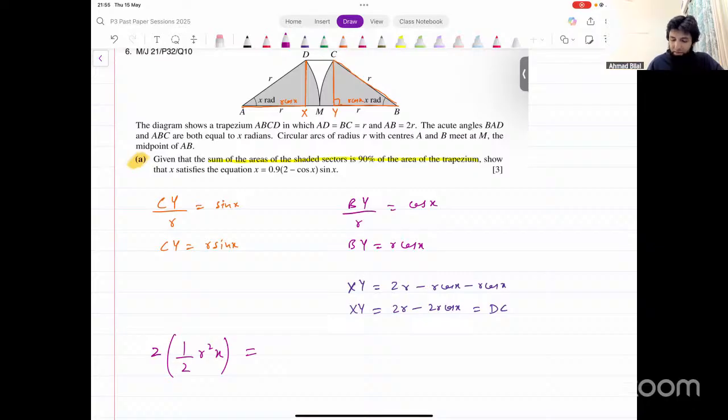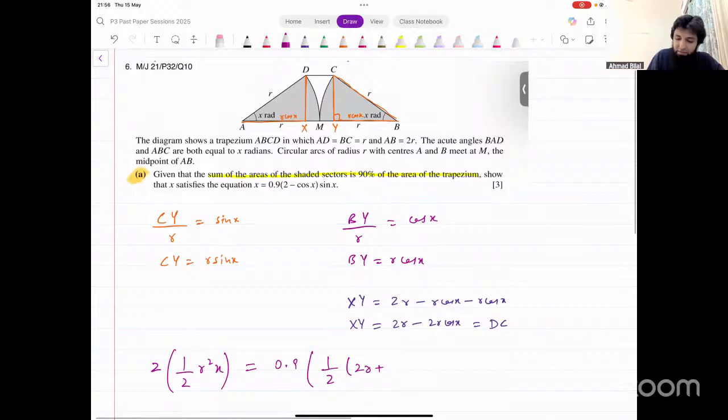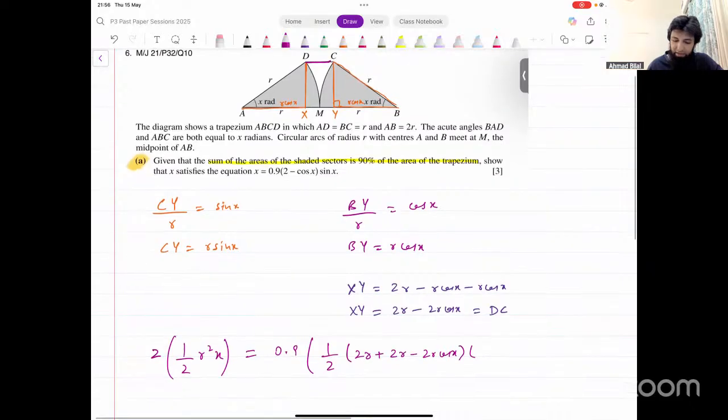That means 90 over 100, 0.9 times the area of the trapezium, half into sum of parallel sides. One side is 2R, the lower side is 2R, plus XY or DC, this side, that's 2R minus 2R cos X, into the height, which is CY, we found that to be R sine X.